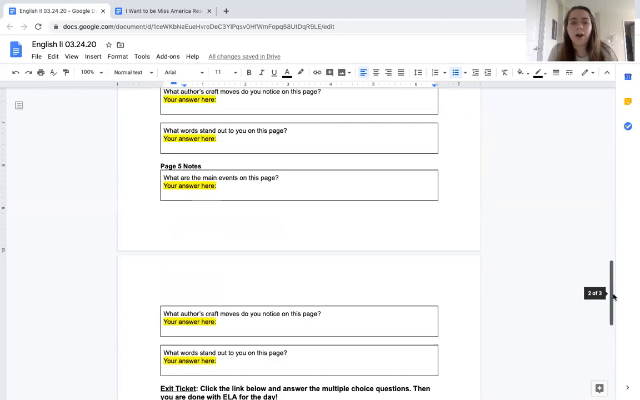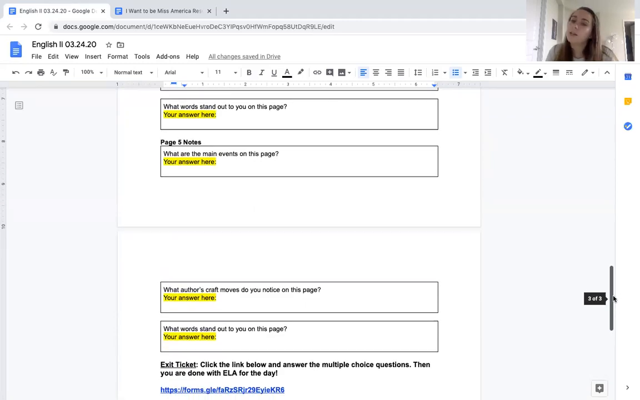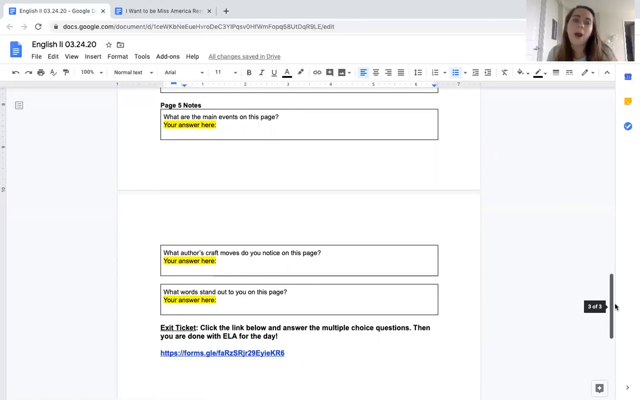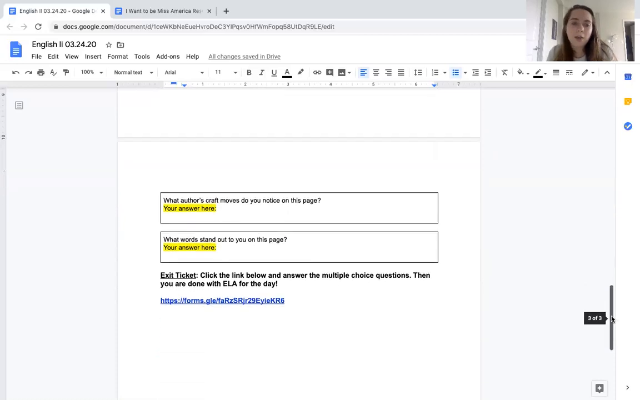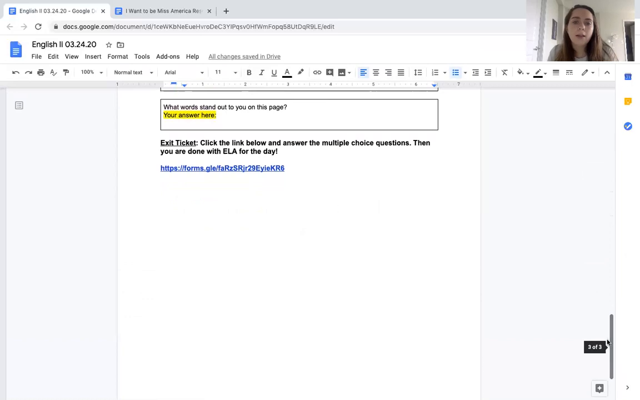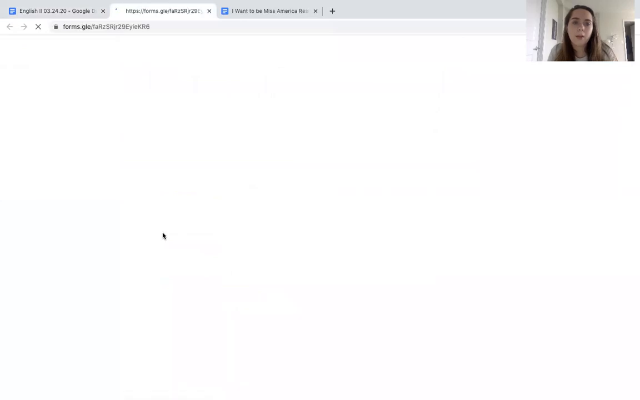All right, great work. I know reading those two pages and taking those notes was probably a little bit challenging, but thank you for getting on it and doing an awesome job. The last thing you need to do today is go down to where it says exit ticket. You're going to click this link. It's going to pull up some multiple choice questions for you.